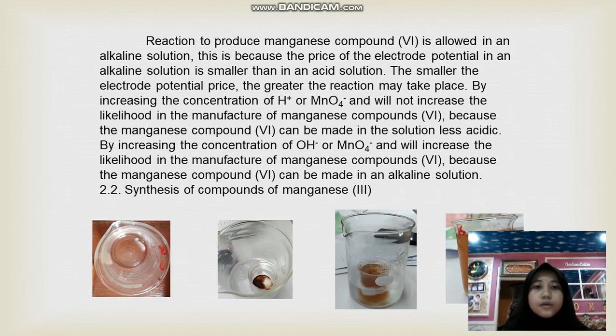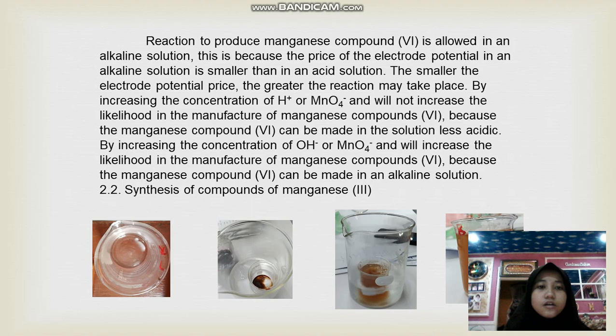This is because the electron potential value in an alkaline solution is smaller than in an acid solution. The smaller the electron potential value, the greater the chance the reaction may take place.